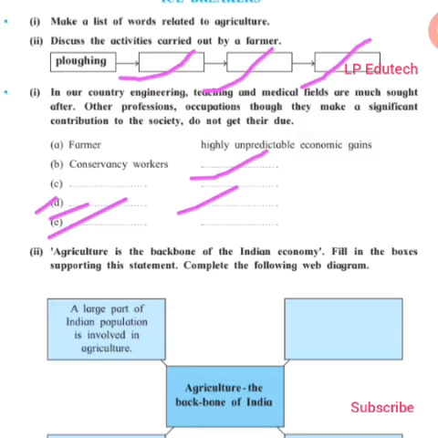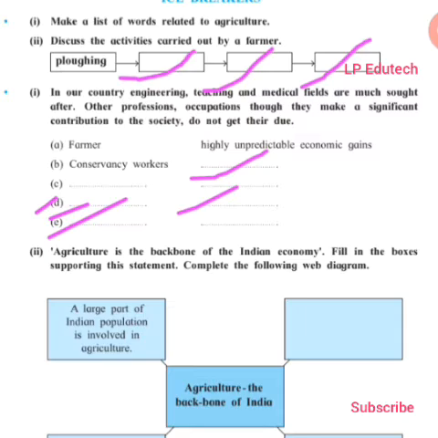So this is for these questions. Now second, agriculture is the backbone of the Indian economy, right? India being an agrarian country, we can call agriculture the backbone of the Indian economy. Now fill in the boxes supporting this statement. How do you support this?